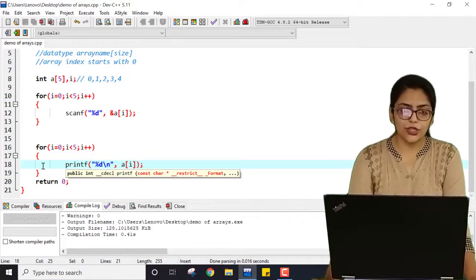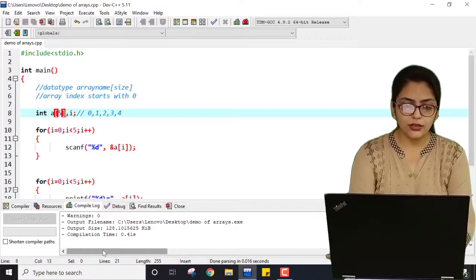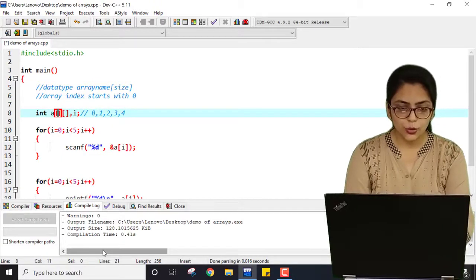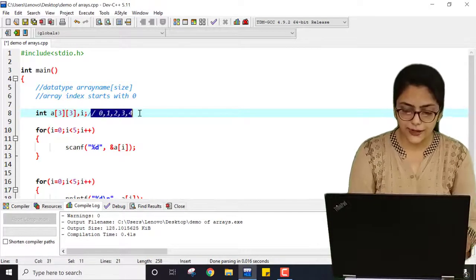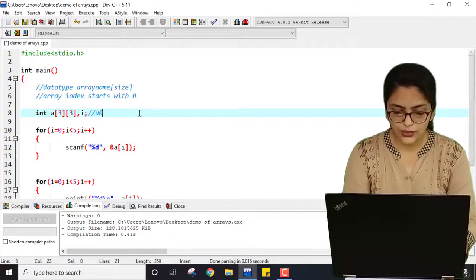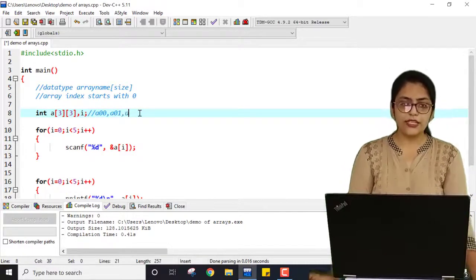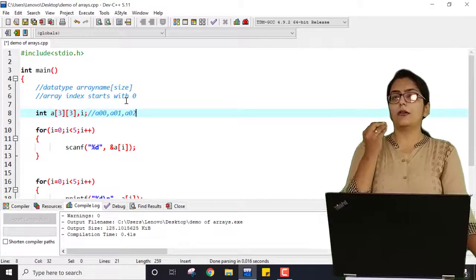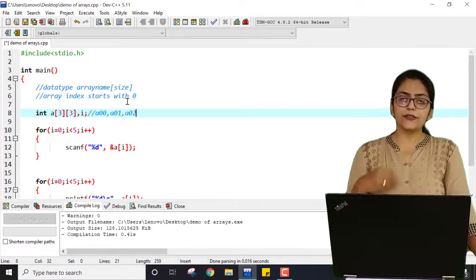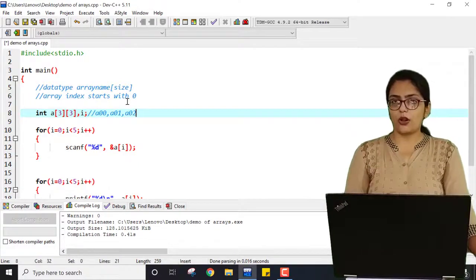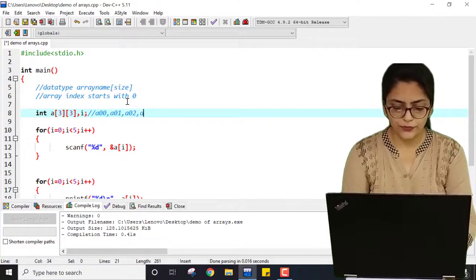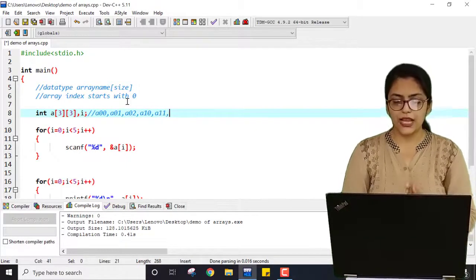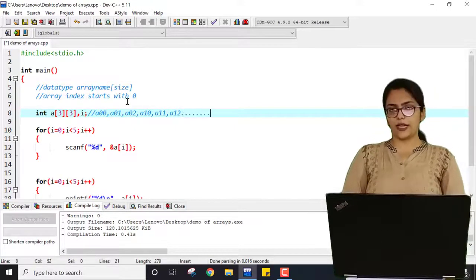How can I identify two-dimensional arrays? For two-dimensional arrays, I have to specify the size of the matrix, as a two-dimensional array has rows as well as columns. And here the values will be like, say, A of 0, 0, A of 0, 1, A of 0, 2. This means A of 0, 0 is the element of the first row, first column. A of 0, 1 is the element of the first row, second column. And that's how we can represent it. Here we can represent it as A of 1, 0, A of 1, 1, A of 1, 2, and so on, according to the size of the array.